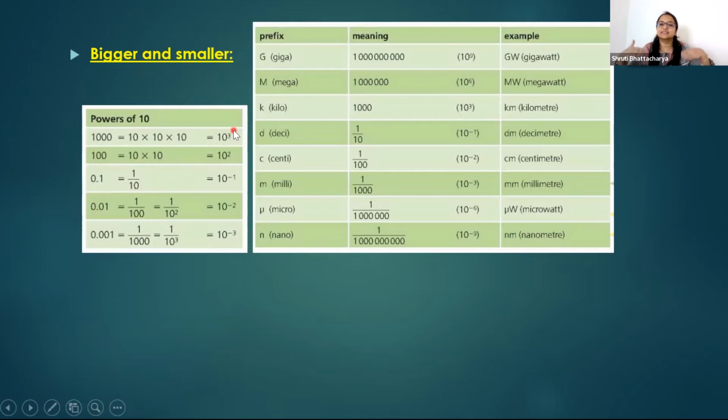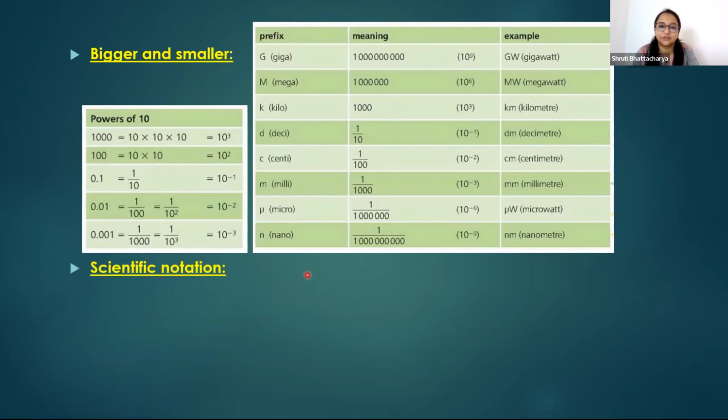So when we are describing the units, like giga, you notice it's 10 to the power of 9. That means 9 zeros are present there. So we can make use of this table. My purpose to show this table is that there are different ranges of units from large to small.